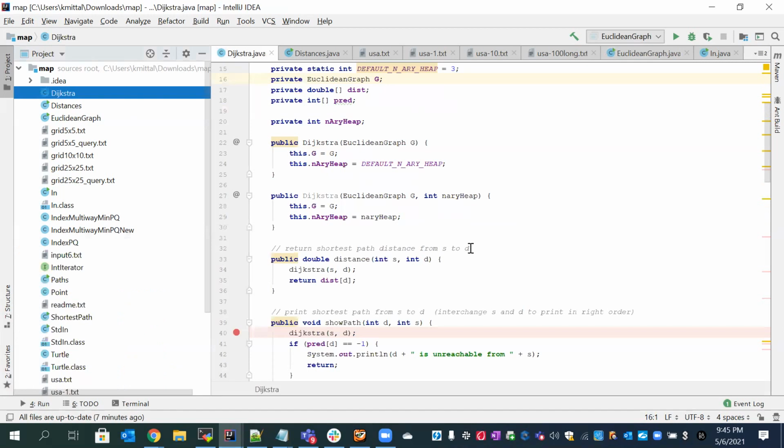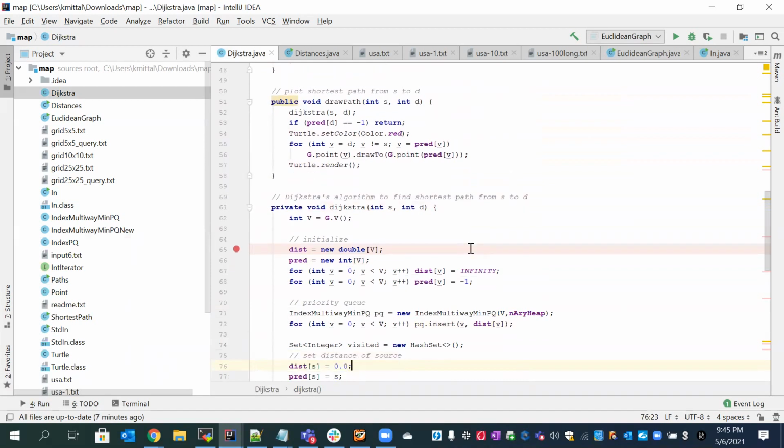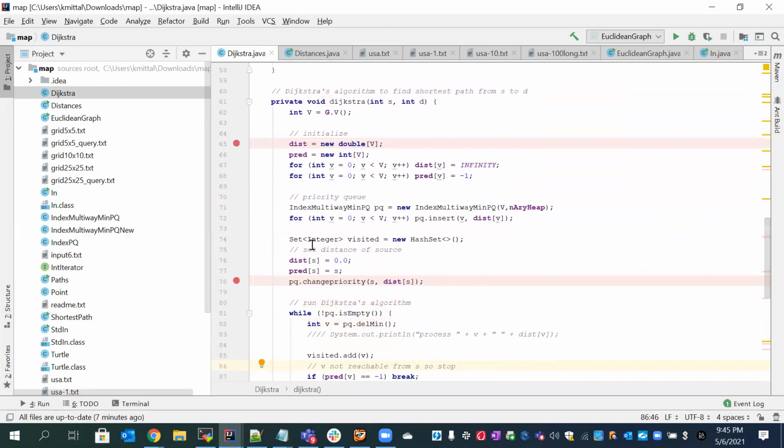First, in the main code that was existing, I have made a set for the visited nodes. As this has been maintained, once we have already found the shortest path between the source and some nth node, we do not need to go again and again and traverse the same.